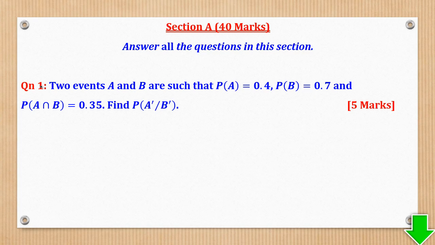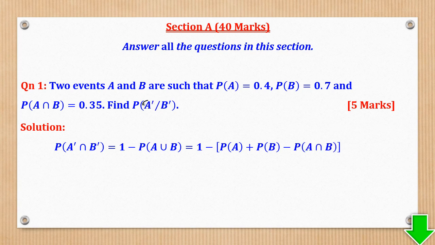So section A, we shall begin with question 1. 2 events, A and B, are such that probability of A is this, probability of B is that, probability of A intersection B is this, and they said find the probability of A complement slash B complement. So the slash means given that. So because of this slash, it means that the numerator should be A complement intersection B complement.